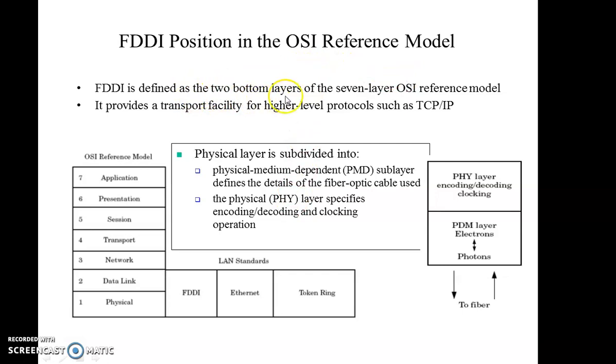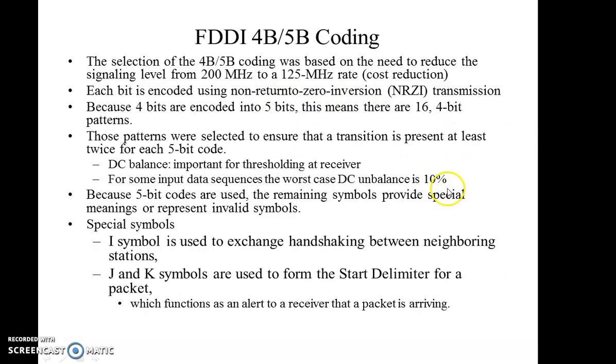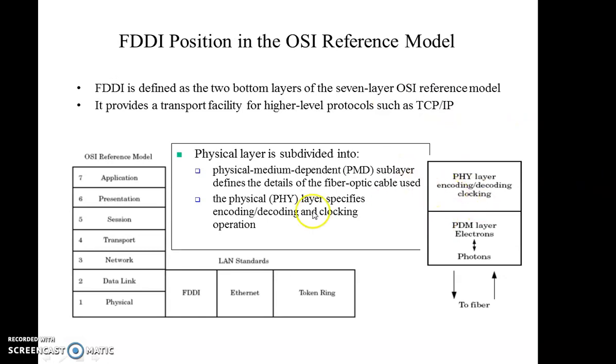So here the position is shown in the OSI reference model. FDDI is defined in the two bottom layers of the 7-layer OSI reference model. As I just said, it can be used in the lower two layers, the physical layer and the data link layer of the LAN. So here we have FDDI, Ethernet or token ring. It provides a transport facility for higher level protocols such as TCP and IP.